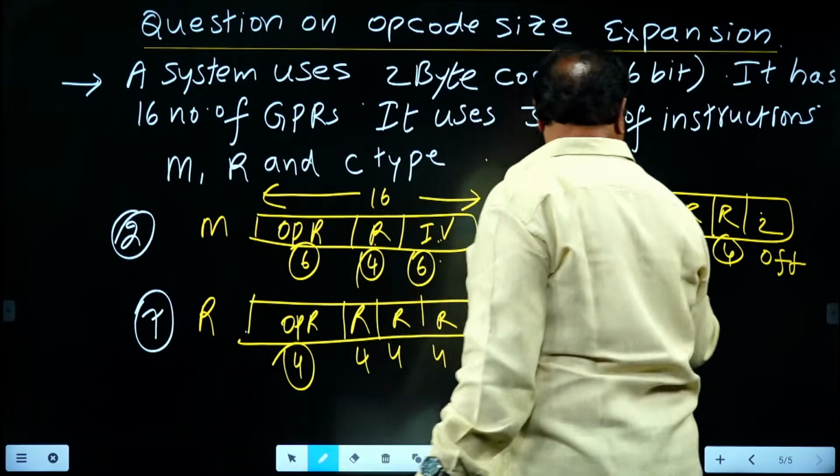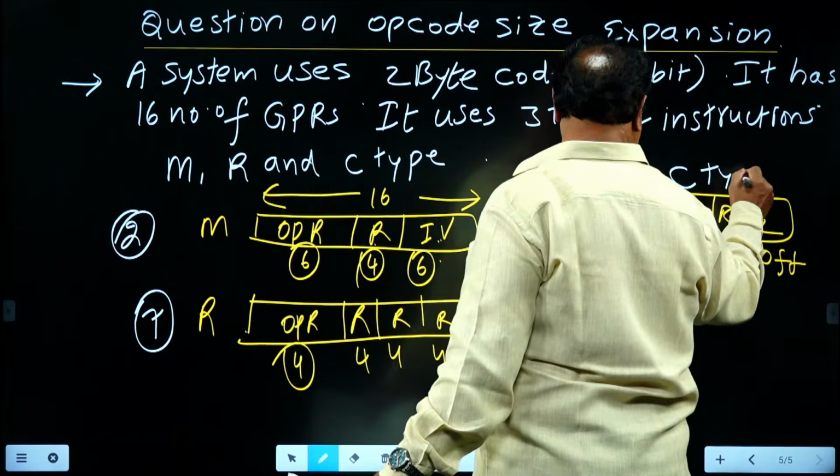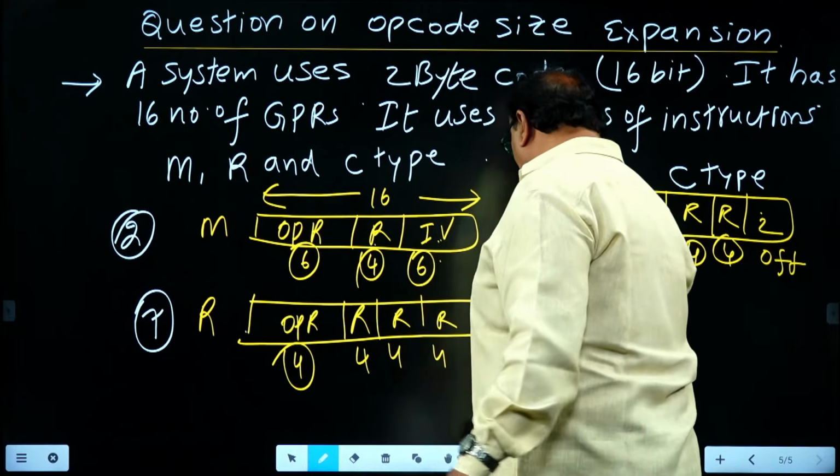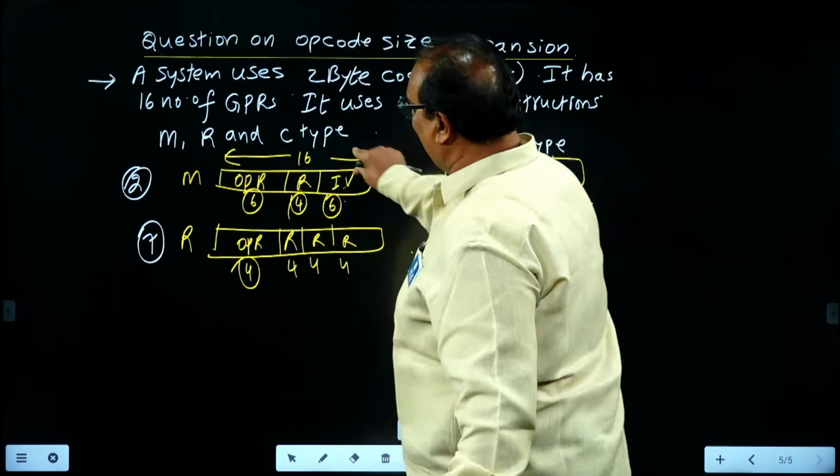How many C type? For this simple explanation, whatever information is given in the question doesn't matter.